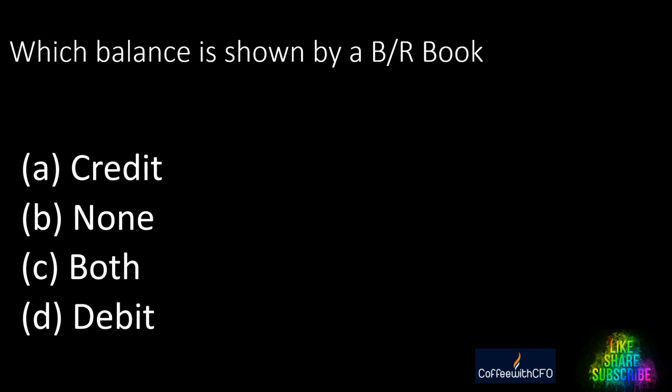Next, which balance is shown by BR book? A. Credit. B. None. C. Both. D. Debit. Which balance is there in the bills receivable book? The answer is debit. It is a receivable asset.